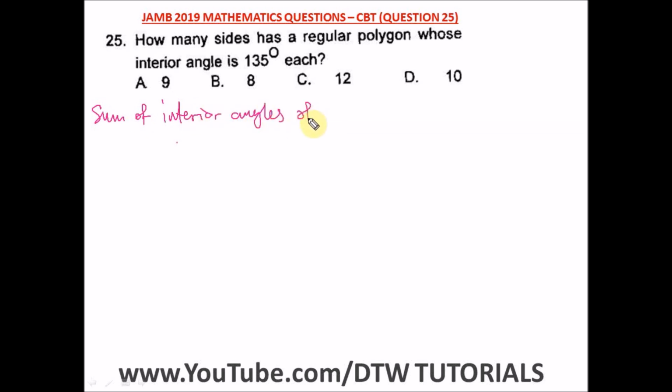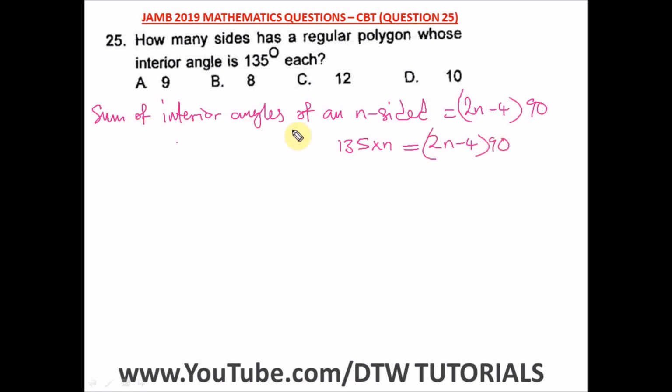angles of an n-sided polygon. We're actually looking for the sides. The sum of the interior angles of an n-sided polygon is equal to (2n minus 4) bracket multiplied by 90. So this is the formula. What this means is 135 times n is equal to (2n minus 4) bracket 90. That's the sum of the interior angles of an n-sided polygon.